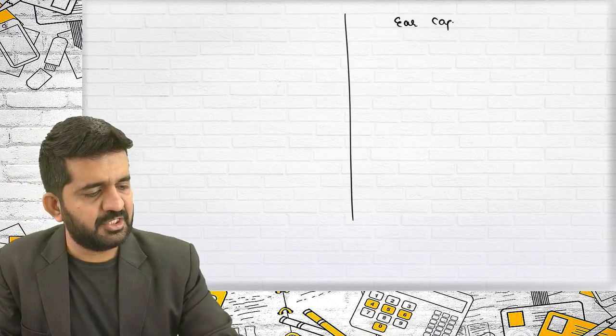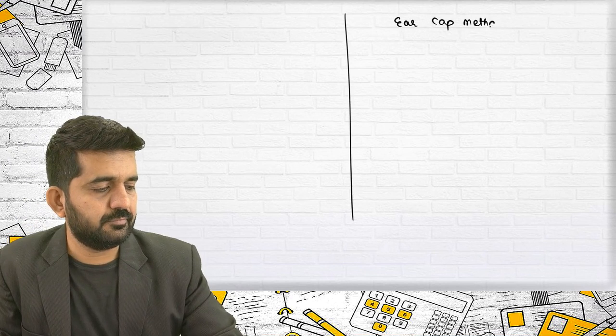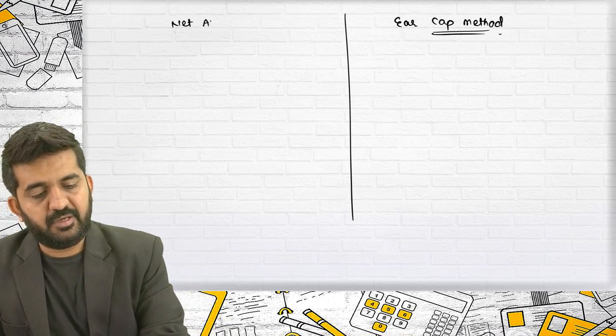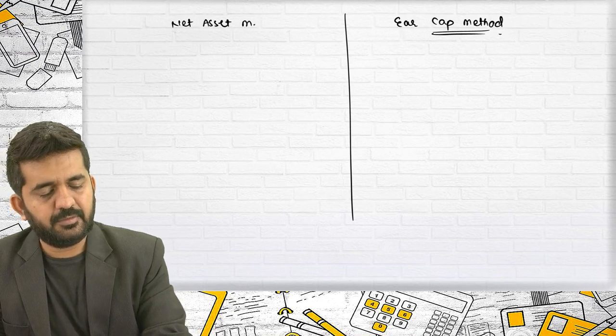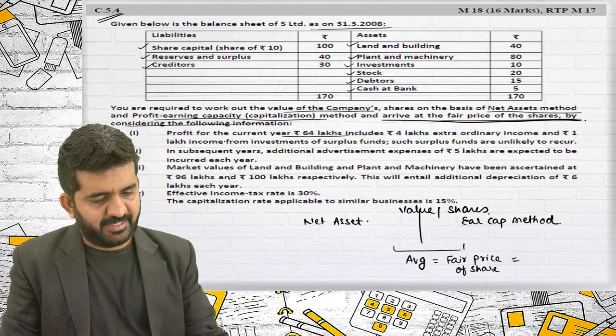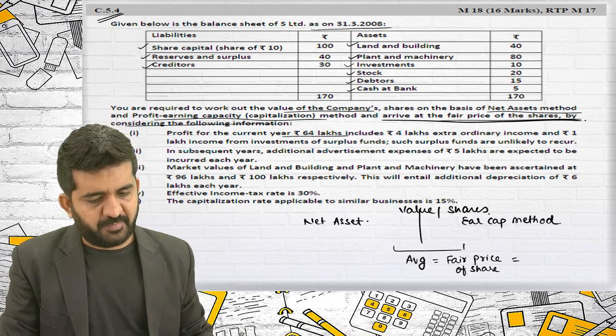Earning capitalization method. Net asset. In earning capitalization method, I'll have to find out future maintainable profit.